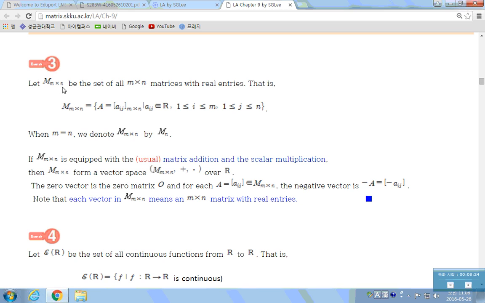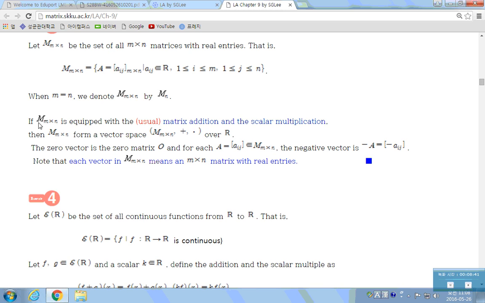Let M sub n by n be the set of all n by n matrices with real entries. Then the set can be written in this way. And when m is equal to n, we write this as M sub n.